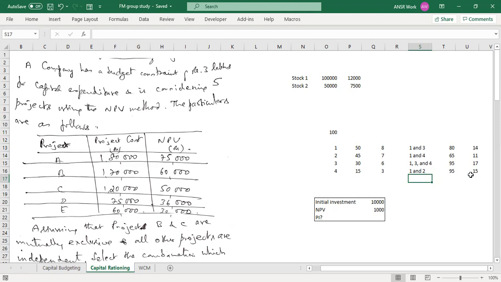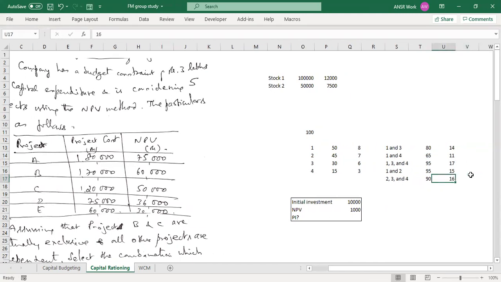2 and 2, 3. 3, 4 will give us 16. Yes. So you said 2 and 3, 2, 3, 4 also can be done. So if we can go for 2, 3, and 4, then why go for 2, 3 alone? If we took 2, 3, and 4, the total is 90 and our return is 16.